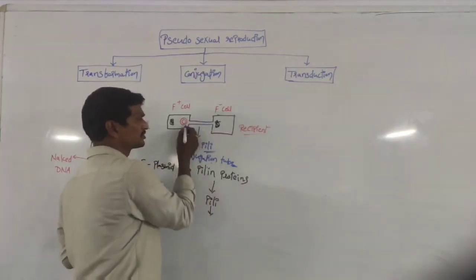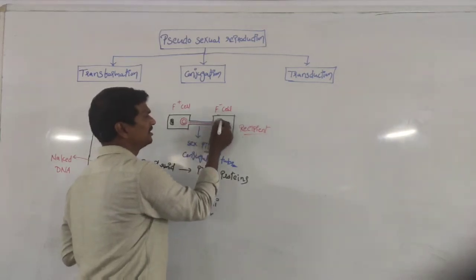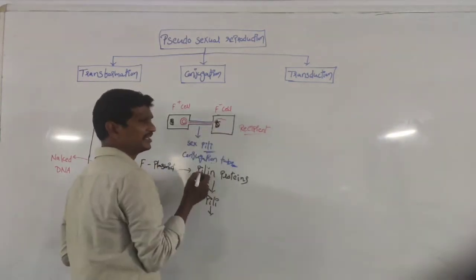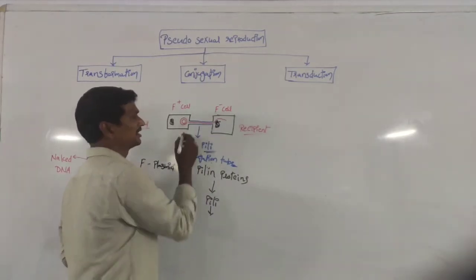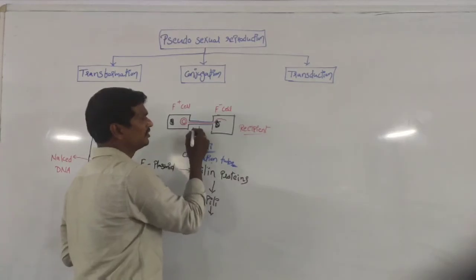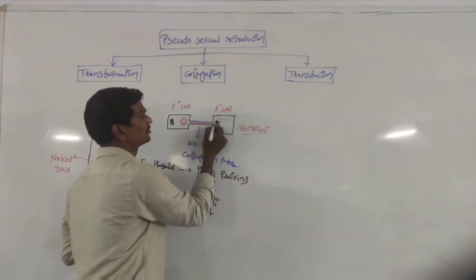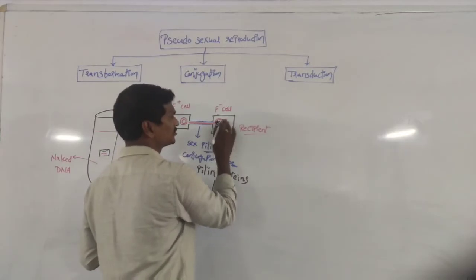Replication is nothing but producing the same copy. Then the linear form. In the linear form, the plasmid DNA is transferred from the F plus cell to the F minus cell. So this is the double-stranded DNA in the linear form, right? Then the DNA is transferred.